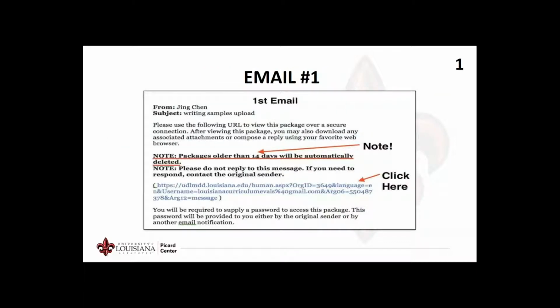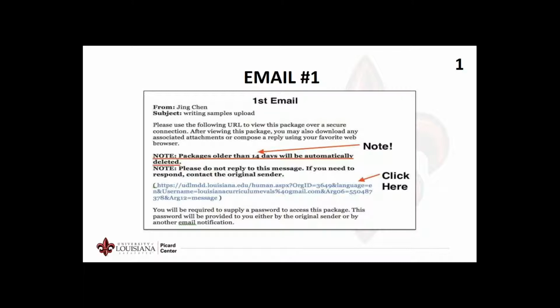The first email contains the link you will need to begin the upload process. When you're ready to begin, you will click on the hyperlink in this email. This is considered the first step in the upload process, so the number 1 is located on the top right-hand corner of this slide. Steps 2 to 12 are also labeled in this handout.